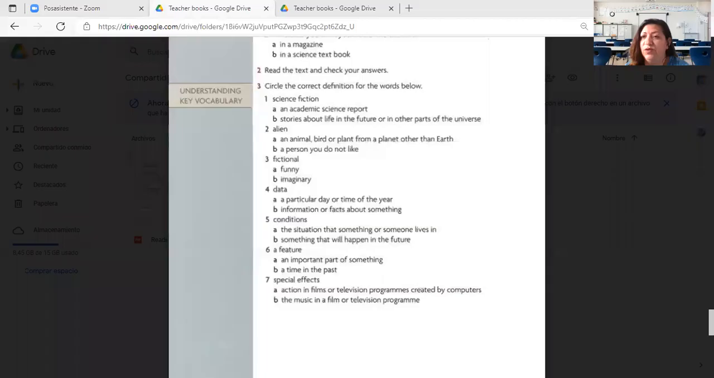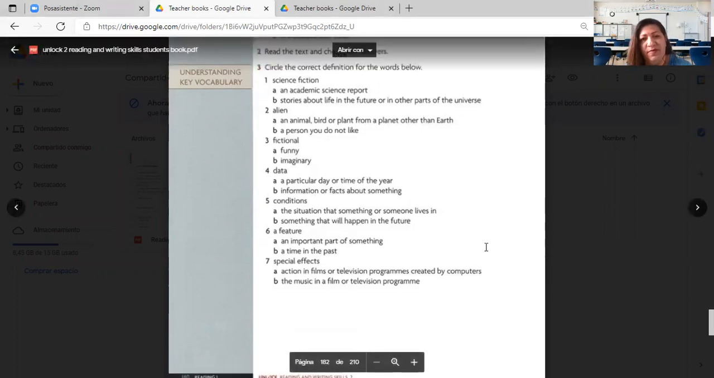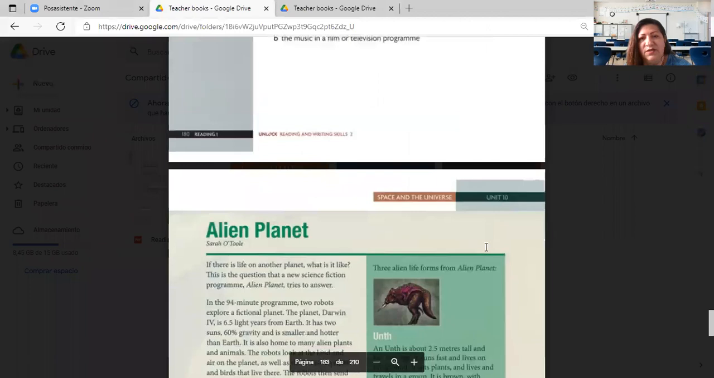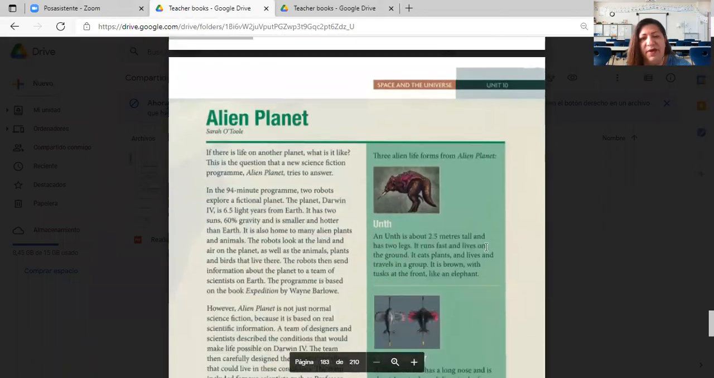Okay, so let's go straight to our stories. We are going to discuss vocabulary today, and we are also going to read the two articles to be ready and prepared for our reading evaluation. Okay, here we are. The first story in our evaluation topics is Alien Planet.